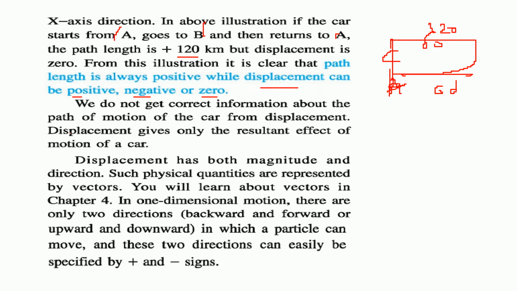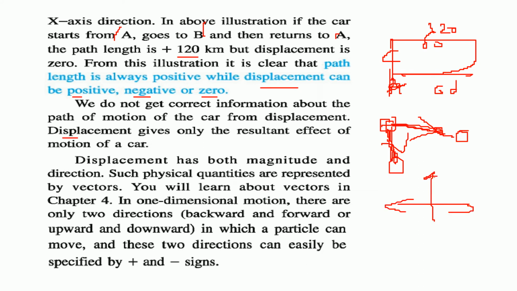Okay. So displacement is just the resultant effect of the motion of the car from where it started and where it ended. Displacement has both magnitude, as you see, and also direction. If you landed here, this is the magnitude, and this is the direction. These directions are represented by vectors. We'll learn about these vectors shortly. So in one dimensional motion, there are only two directions. It can be either this way or that way, backward, forward, upwards, downwards, in which the particle can move. If we take this as plus, we have to take this as minus, and vice versa.